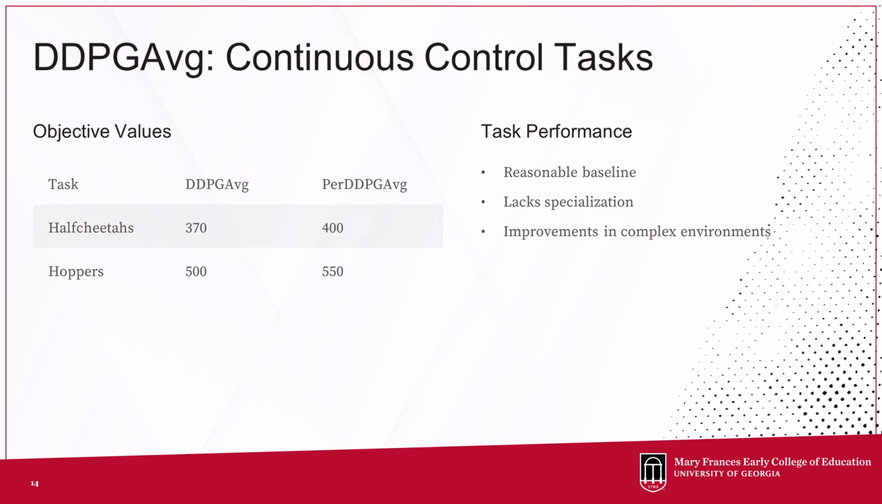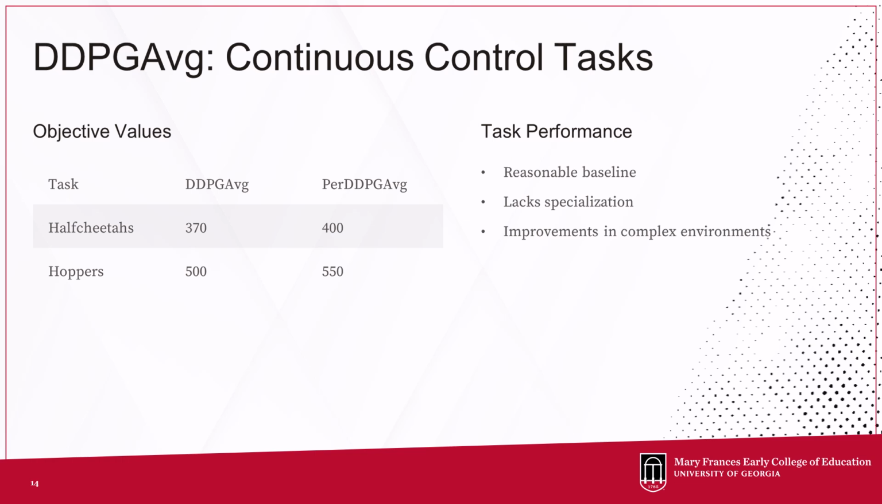DDPG average focuses on continuous control tasks, with Per DDPG average as its personalized version. These tasks involve smooth actions like controlling a robot's movements. The objective value tells the story. With the half cheetah task, DDPG average scores 370, Per DDPG average scores 400. A nice step up. In the Hopper, whereas the DDPG average scores 500, Per DDPG average scores 550, which is again an improvement in a complex environment, suggesting that Per DDPG average likely performs as well or better.